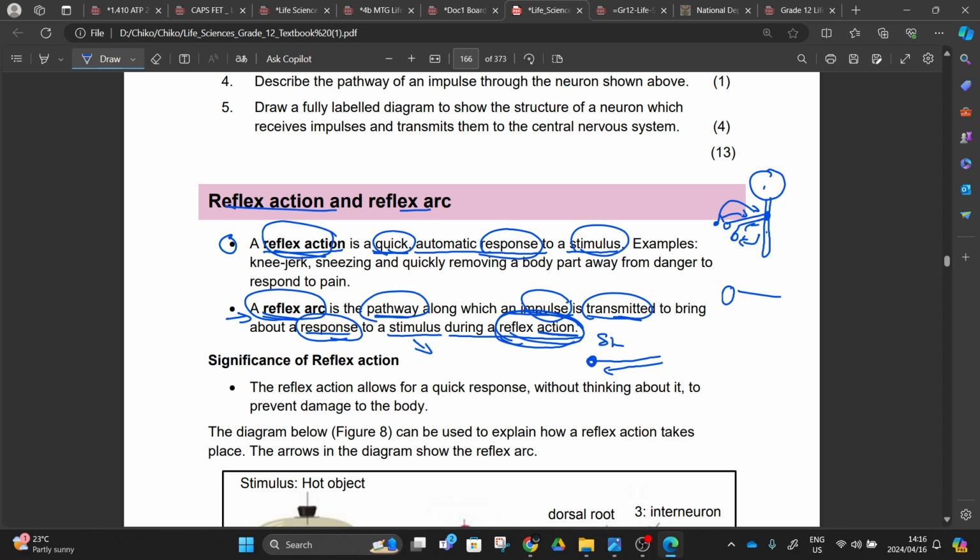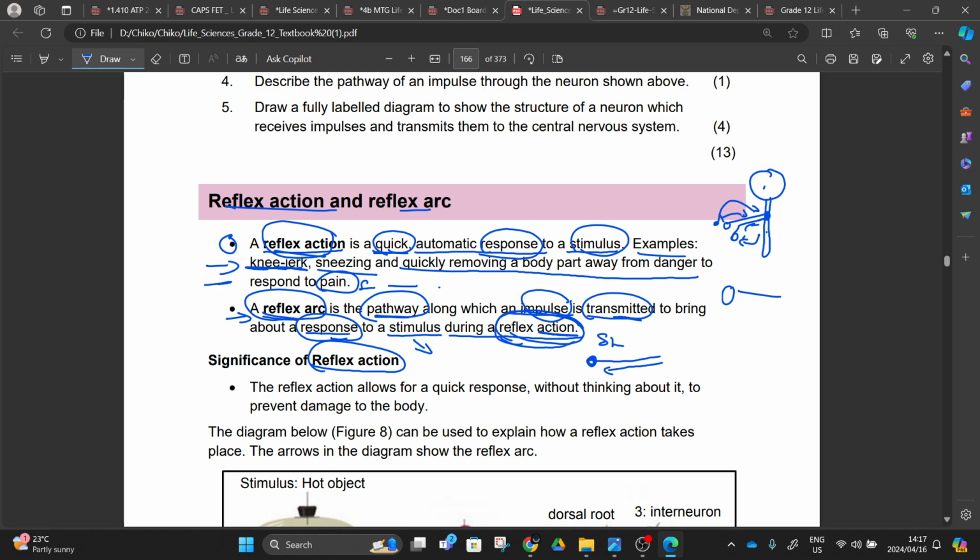But what is the significance of a reflex action, right? Another thing, I didn't read the entire thing here. They said examples. These are the knee jerk, sneezing, removing a body away from the danger or away from the pain, like removing your hand away from the fire, running away from the danger, sneezing, coughing.